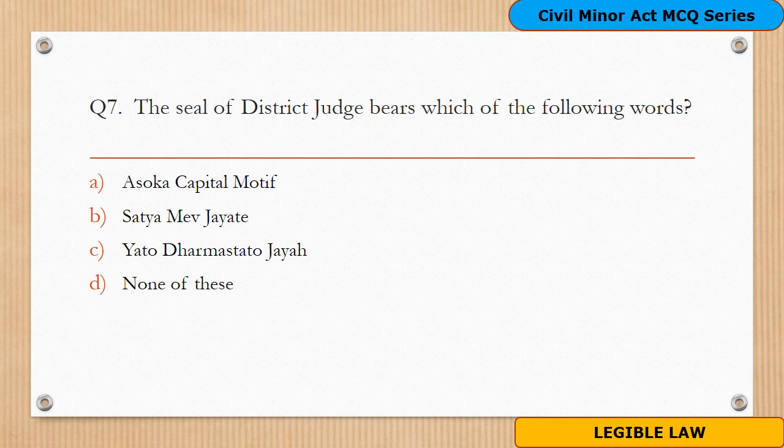Question 7. The seal of district judge bears which of the following words? A. Ashoka capital motif. B. Satyamev Jayate. C. Yato dharmastato jayah. D. None of the above. And the answer is option A, which is Ashoka capital motif. As mentioned in Section 11, the seal of the district judge shall bear the wordings Ashoka capital motif.